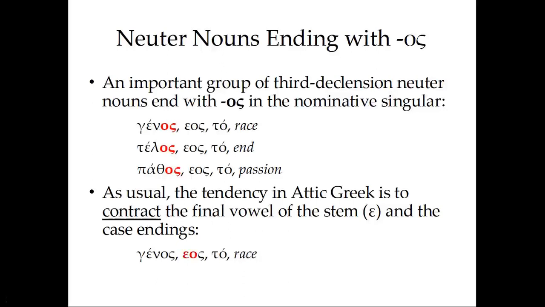And the problem in Attic Greek is that the two vowels side by side create what is called hiatus, which is hard to pronounce, and it was avoided by contraction. So epsilon and omicron contract to ou, the diphthong ou, and that's where we get the Attic form for the genitive, and for lots of the other cases as well. We see contraction there too.